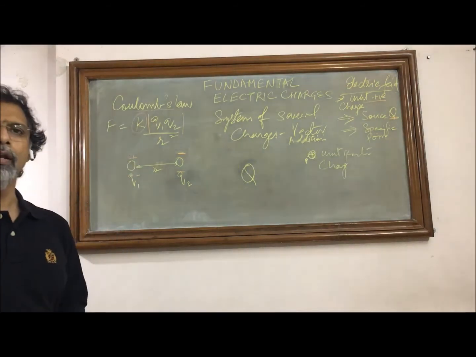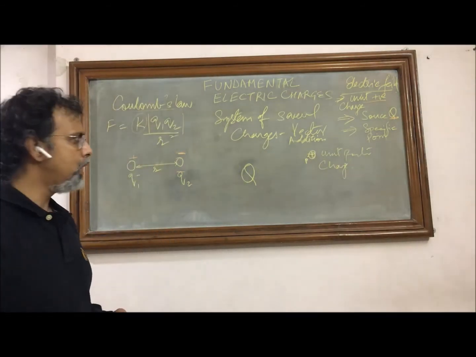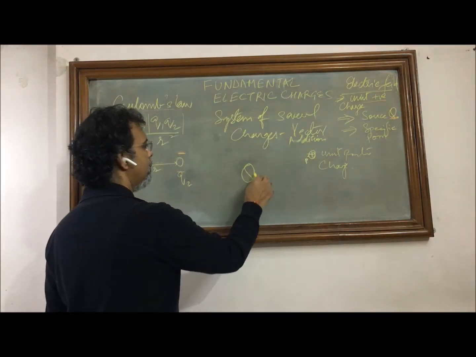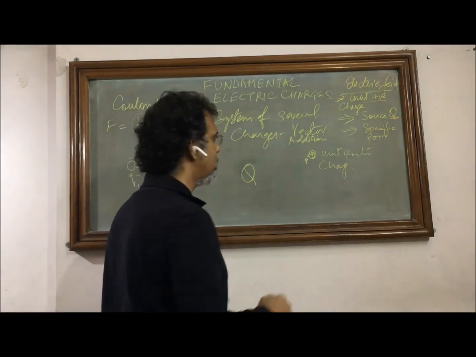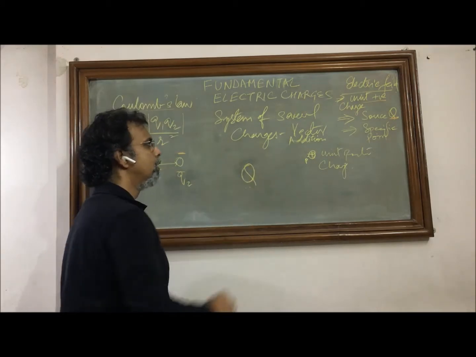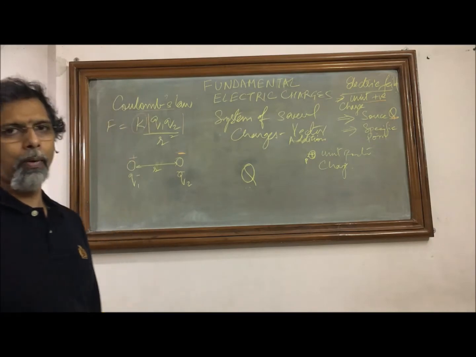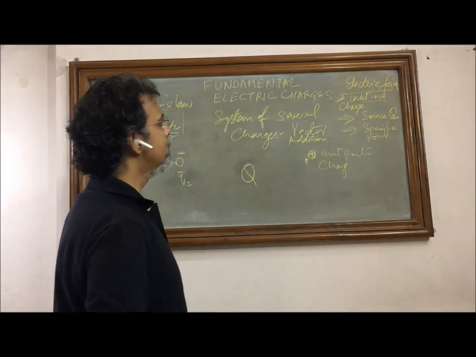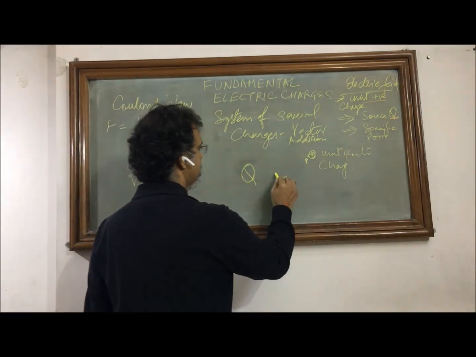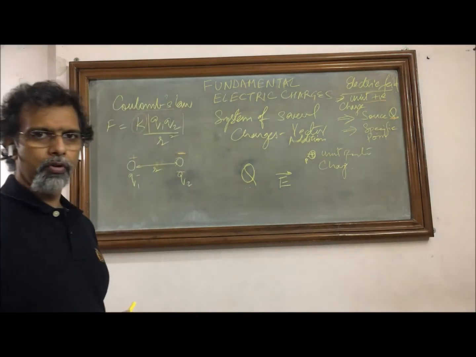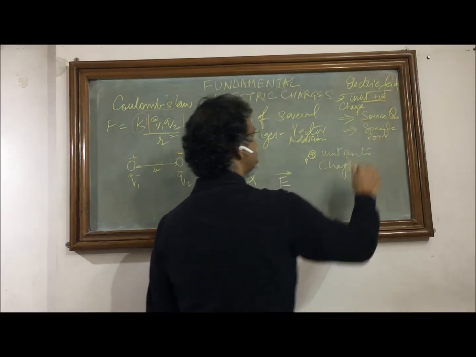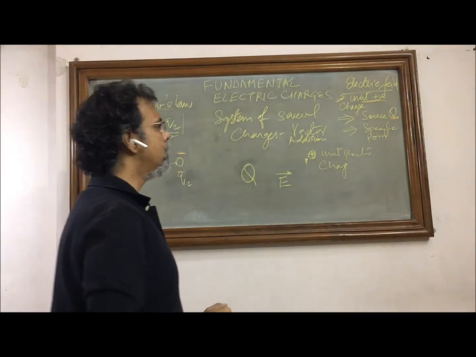So now we can define the electric field at point P due to charge Q. It simply says electric field at point P due to charge Q is the force which a unit positive charge would experience at point P under the influence of this charge Q. So here 3 things remain very fundamental in the definition of electric field. That is designated by capital E, and since it is a vector quantity, we always put a vector sign because it is a force only. So here the number one thing is the force that it exerts on a unit positive charge. So the test charge is a unit positive charge.